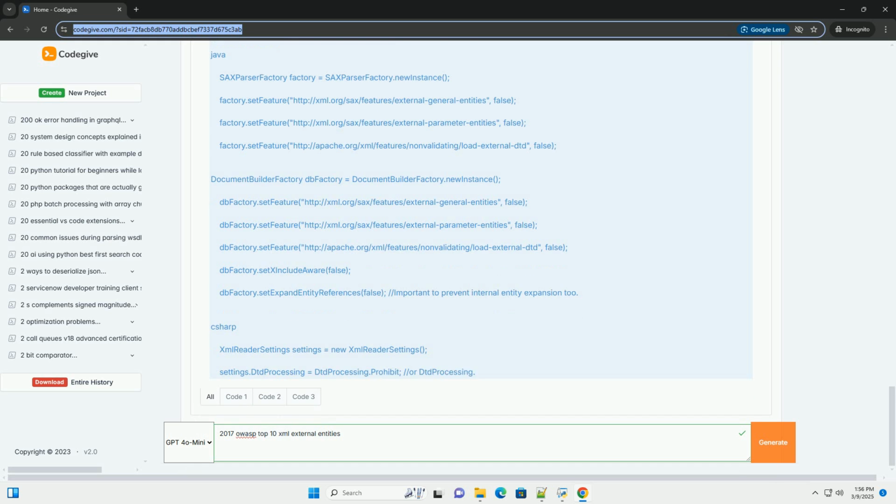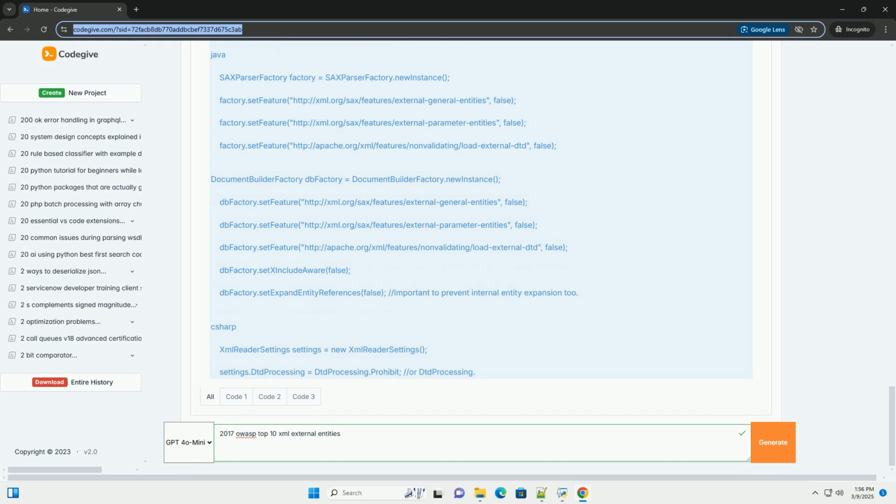Exploiting XXE vulnerabilities. Exploiting XXE vulnerabilities involves crafting malicious XML payloads to achieve a desired outcome, such as reading files, performing SSRF, or triggering a denial of service.